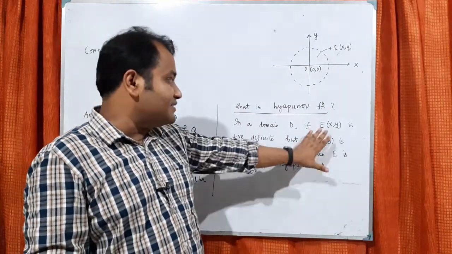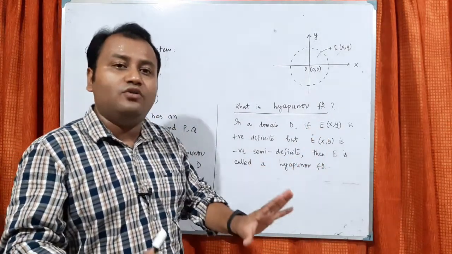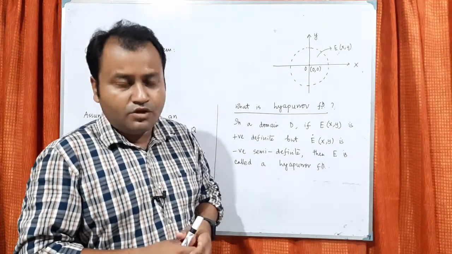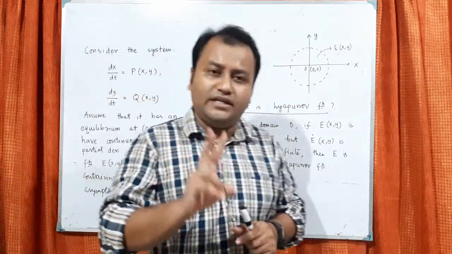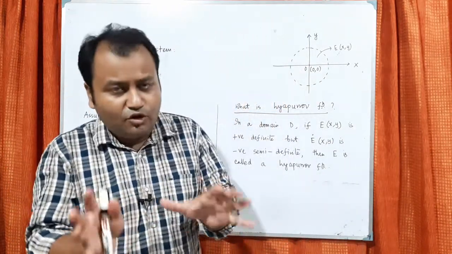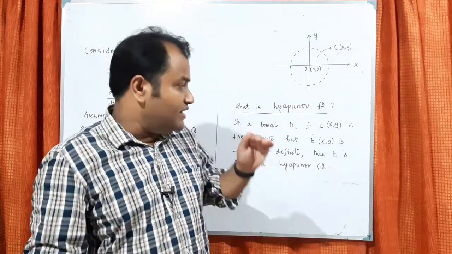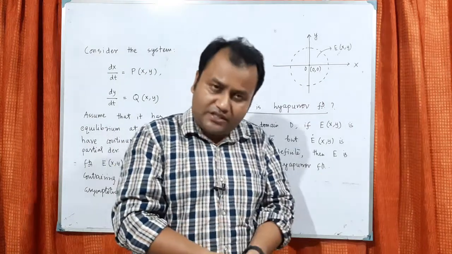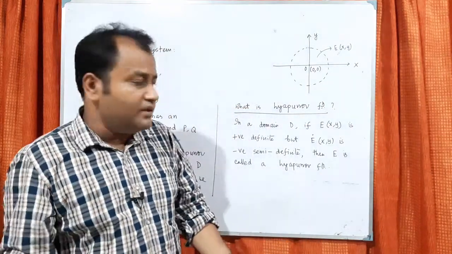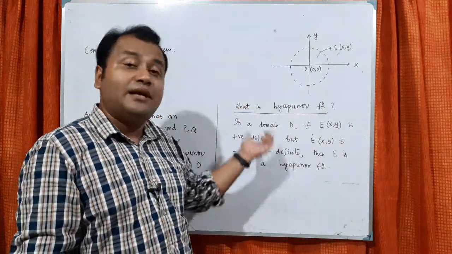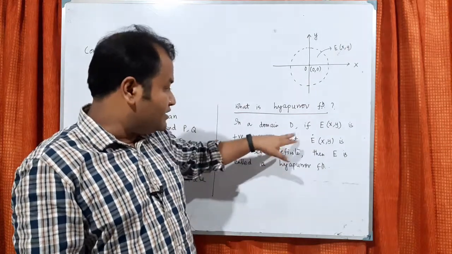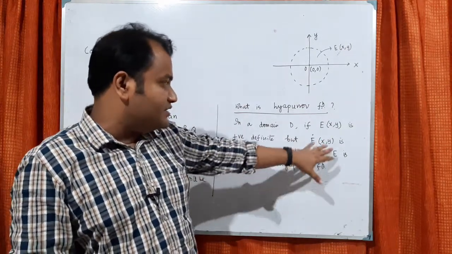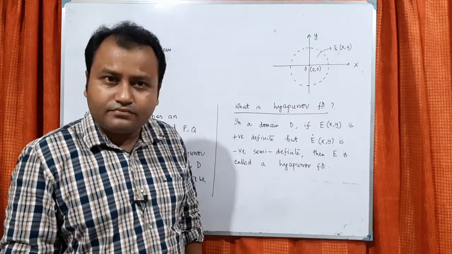Then we call this kind of function a Lyapunov function. So there are two conditions. Number one, in the prescribed domain, the function has to be positive definite. Number two, if you calculate the derivative of the function with respect to the independent variable, it has to be negative semi-definite. If these two conditions are satisfied, the function is called a Lyapunov function.